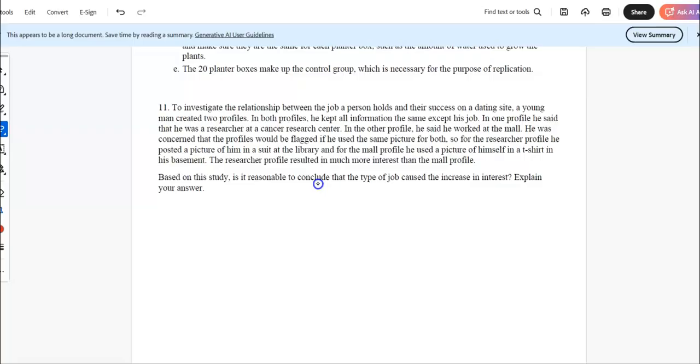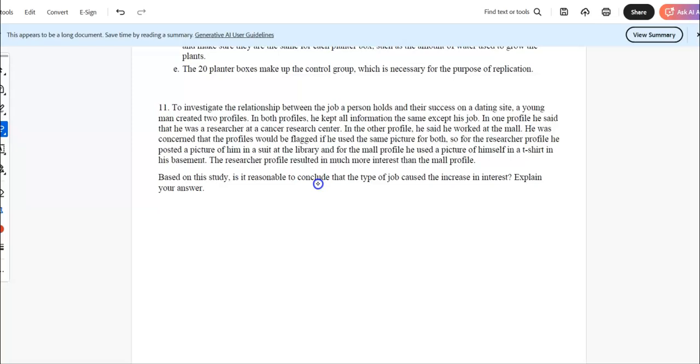Another one, he said he worked in the mall. He was concerned the profiles would be flagged if they used the same picture, so he actually changed the picture, gave himself, let's see, a suit in the library, and then for the mall one, just a picture of himself in a T-shirt in his mom's basement, I think, or something. The researcher profile resulted in much more interest than the mall profile.